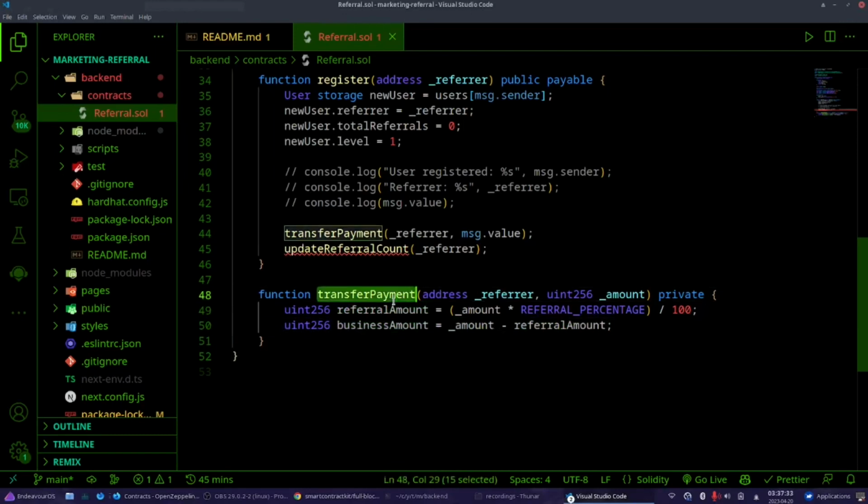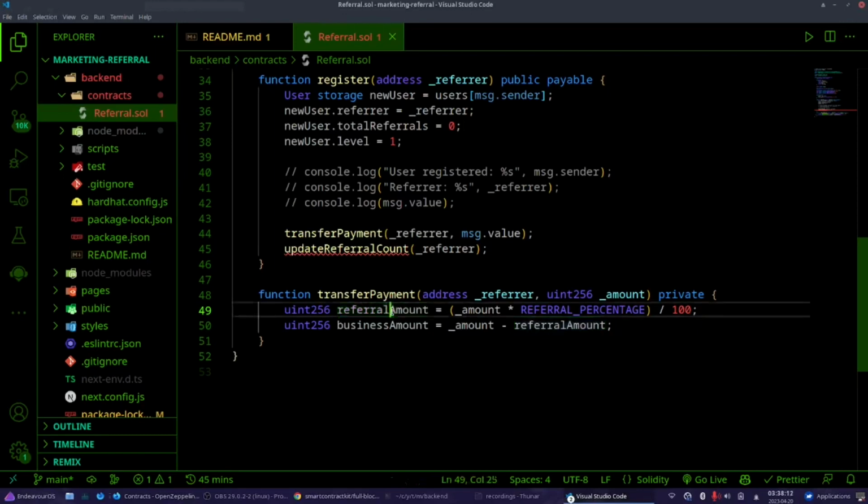You will remember, for each level we can invite 9 users, and these 9 users are divided by 3 into 3 groups. For each 3 users, for the first 2, you as referrer get 70% of the money, and 30% goes to the business contract, and for the third user you divide the money 50-50.